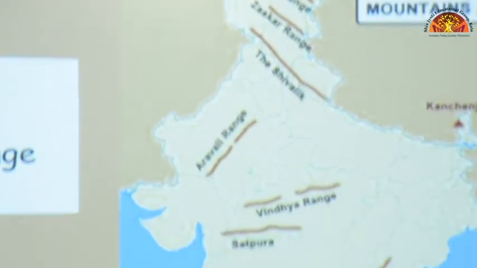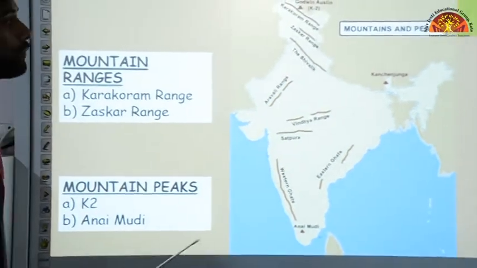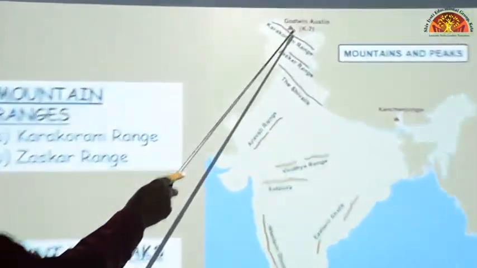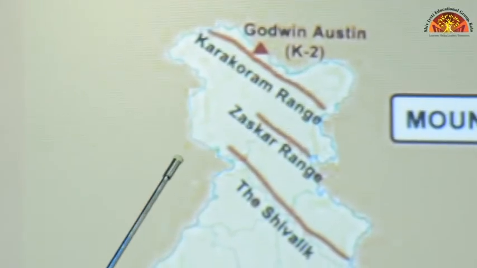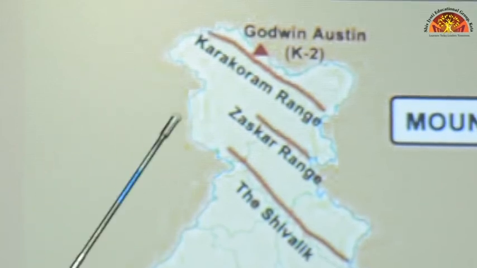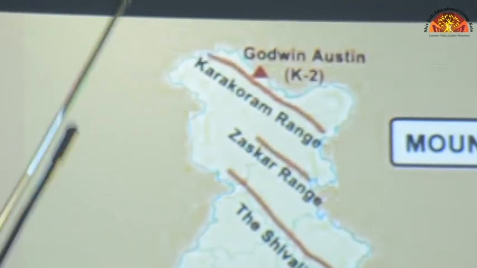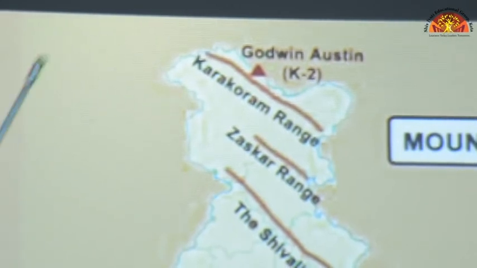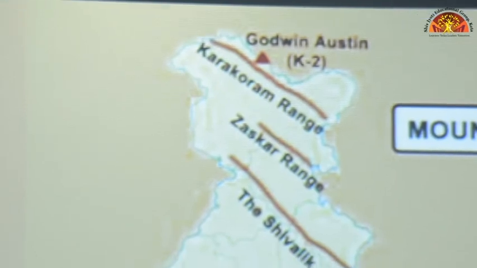Then mountain peaks, K2 and Anaimudi. K2 is very easy to locate. Just above the Karakoram range is K2. The other name of K2 is Godwin Austin. So mark that with a brown triangle. You can either mark a triangle with your pencil, or if you want you can use a brown crayon to mark that. We use triangles to mark mountains.